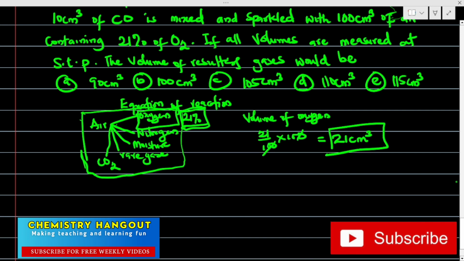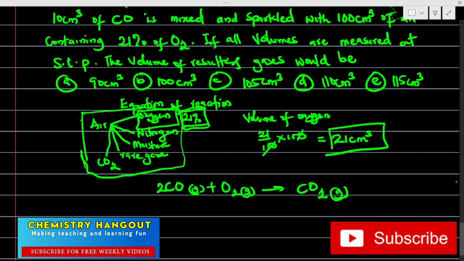Let's write the equation of reaction first. So we have CO, that's carbon II oxide gas, plus oxygen gas, that will now be CO2 gas. Balancing the equation, we have 2 here. That's 2 carbon, 4 oxygen, we have 2 here.